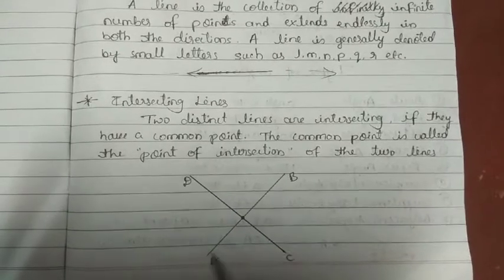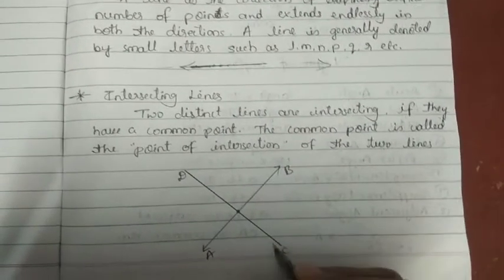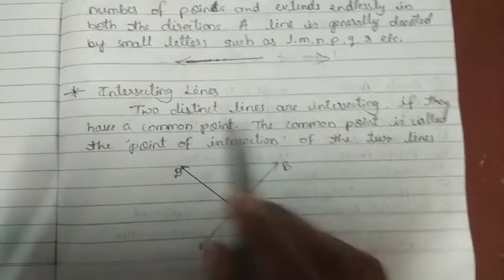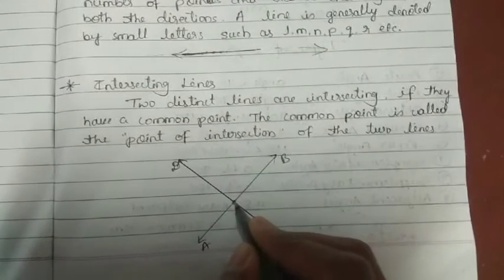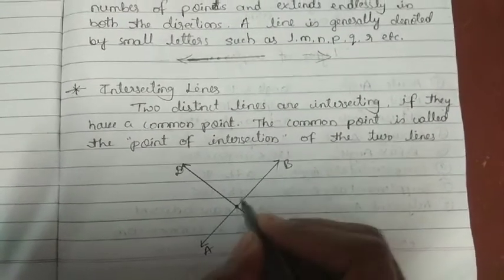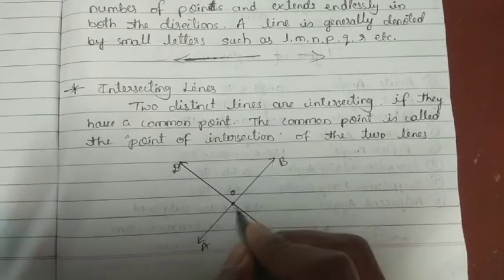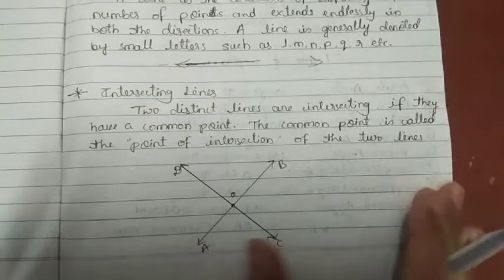Suppose I have two lines, AB is one line and CD is another line. Suppose these two lines are intersecting at this point. This point is called the point of intersection. Suppose I call it O. O is our point of intersection of these two lines.